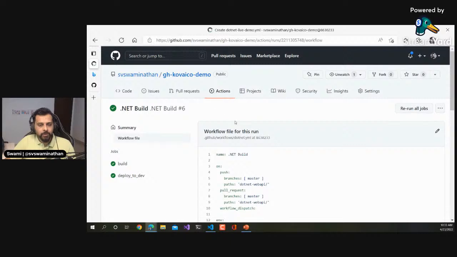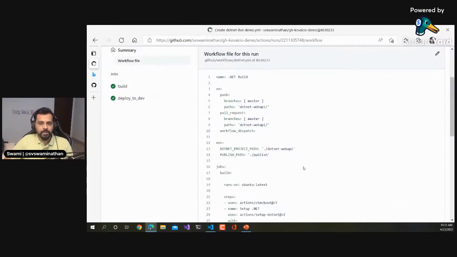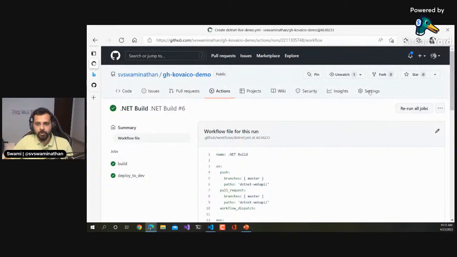Now just to recap what we did so far: we understood what GitHub Actions is, and we saw how to create a basic workflow by using the reusable templates which are available. And then we triggered some of the existing workflows. Now let's start building things on our own.